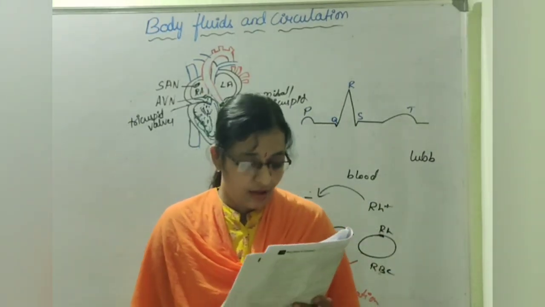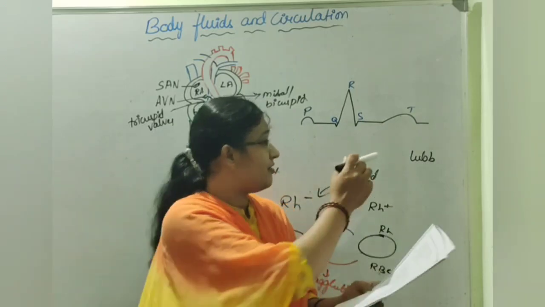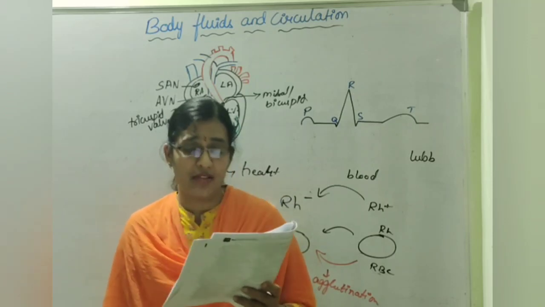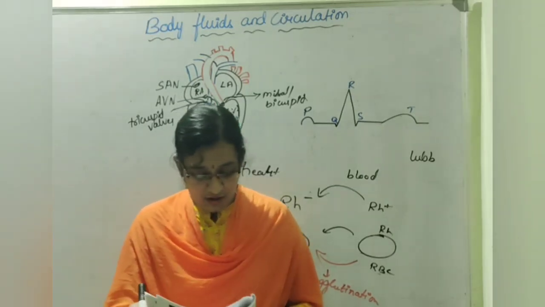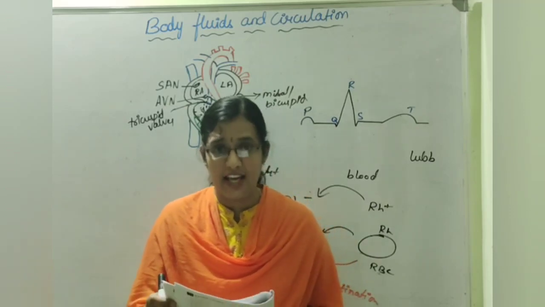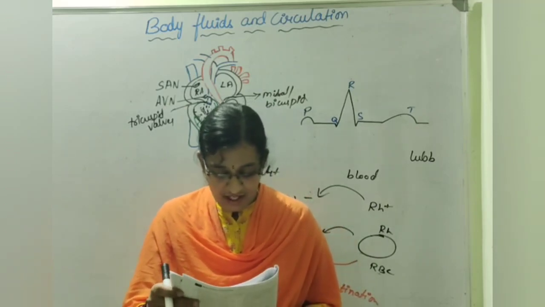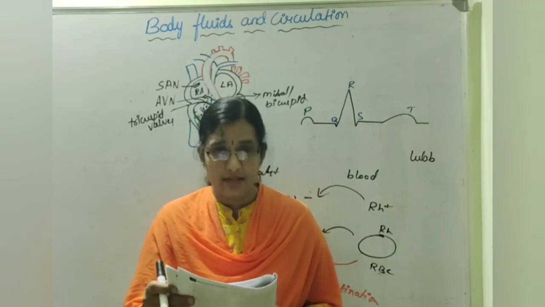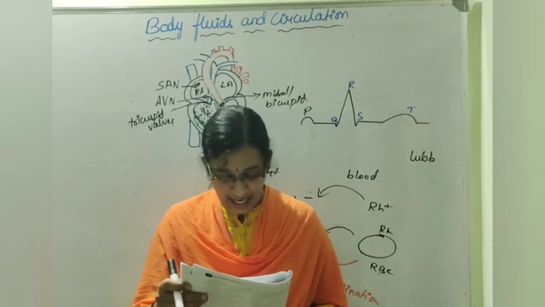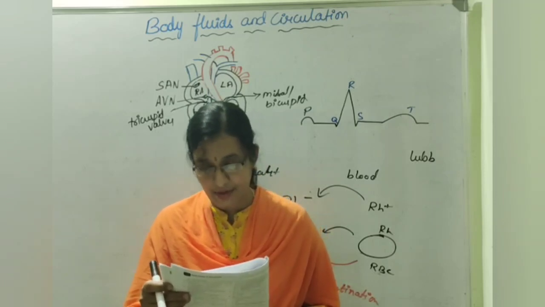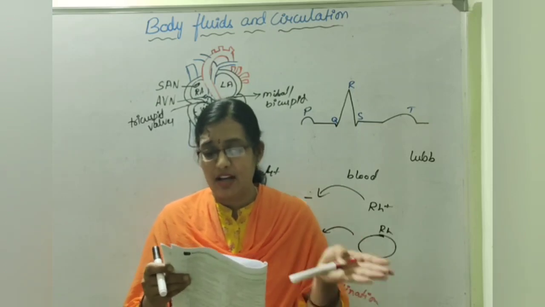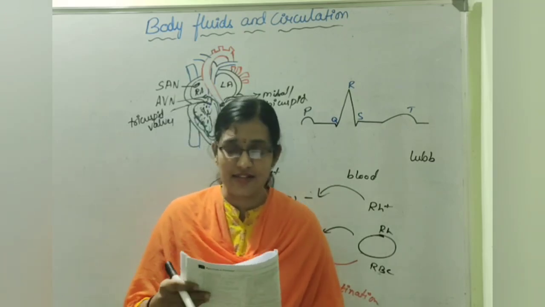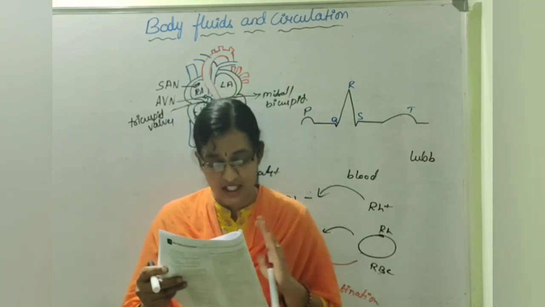Next, the given figure is the diagrammatic representation of a standard ECG, and here we have to match. Column 1 and column 2: A, P wave, ventricular depolarization followed by ventricular contraction. B, QRS complex, atrial depolarization followed by systole. C, T wave, ventricular repolarization followed by ventricular relaxation. So we have to match columns 1 and 2.